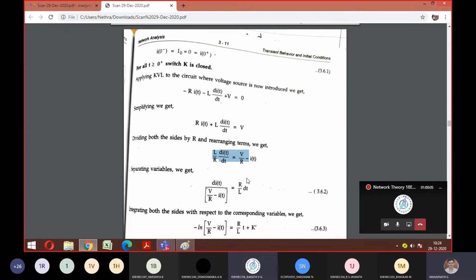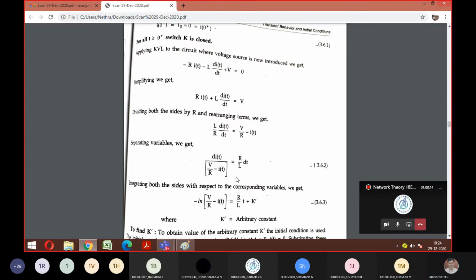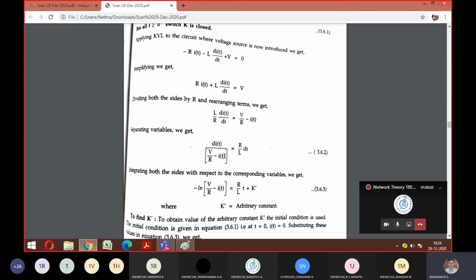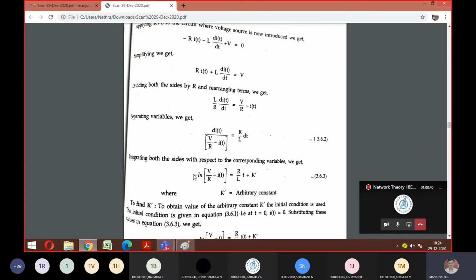Yes sir. Fine. So after that you can see here, I of t is in this term also and this term also. So what they have done is they are trying to separate the variables here. So separate the variables. Look here. So they have separated the variables here. Then if you apply ln on both sides, or integrate on both sides, you are going to get ln of this is equal to R by L, which is a constant term, and integration of dt is t plus some constant. Is it fine till here? Yes sir.